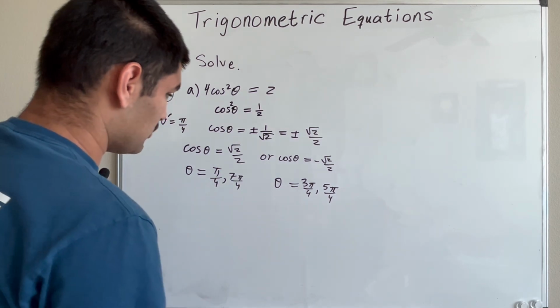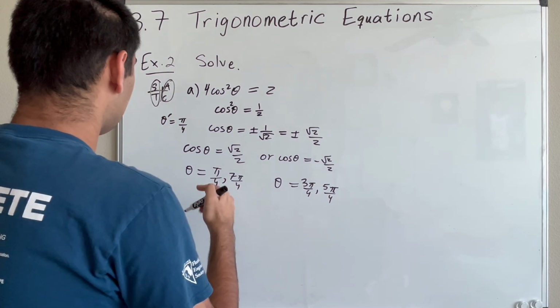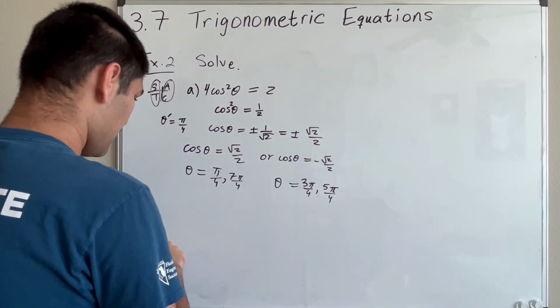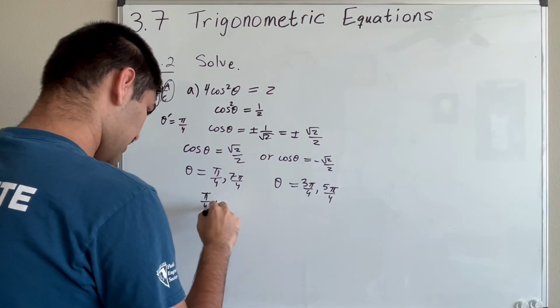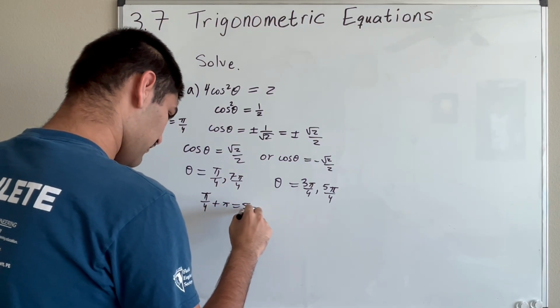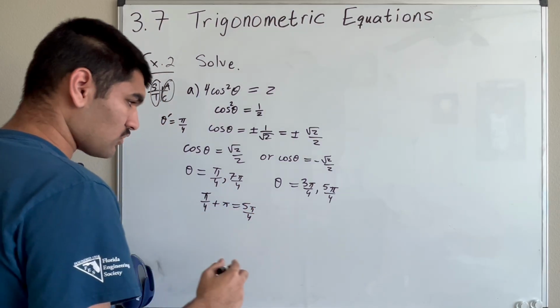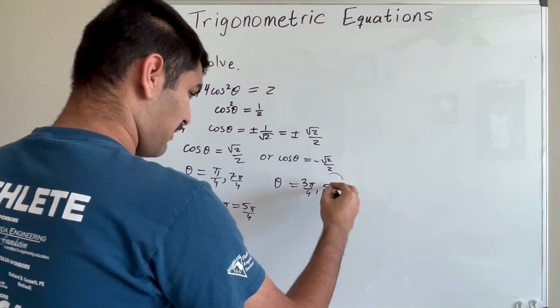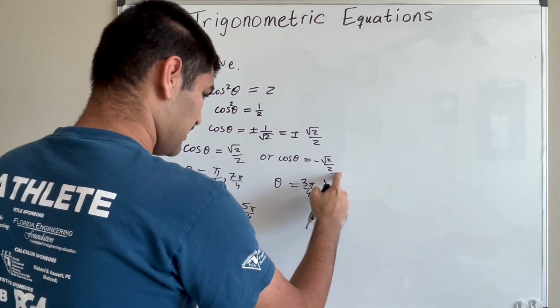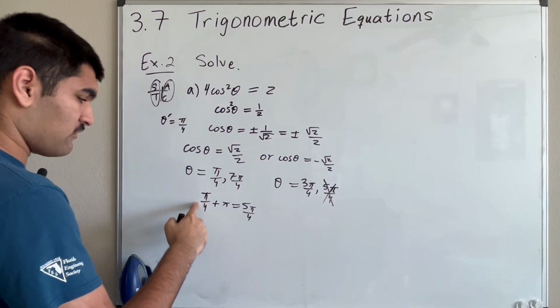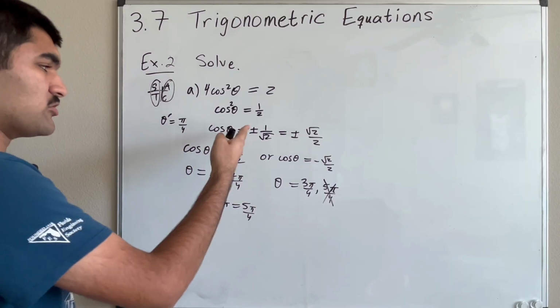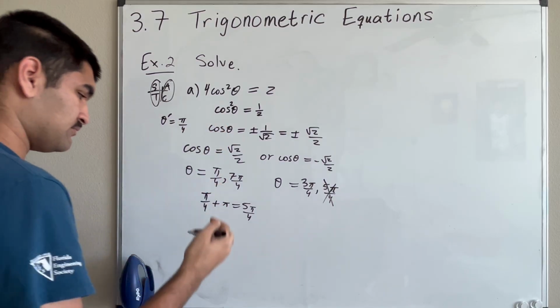So notice that if you take pi over 4 and you add pi to this, right? So pi over 4 plus pi, you get 5 pi over 4, which we already have. So this means that pi over 4 is a repeat solution because we can realize that all pi over 4 plus multiples of pi are going to be solutions to this equation.